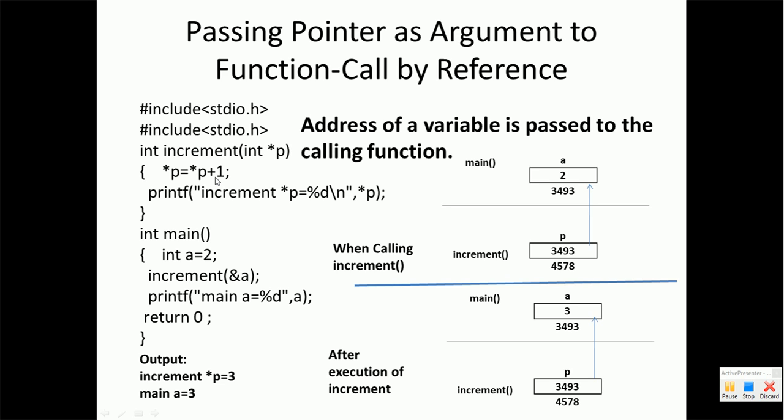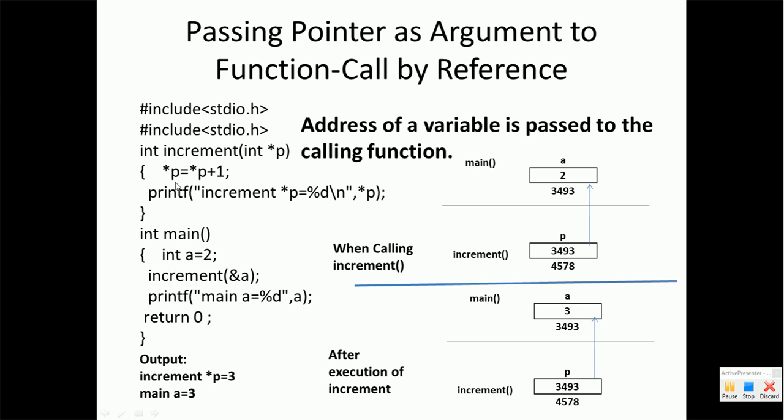So obviously this will increment the value of a by 1, because p is pointing to a and *p means the value of a. So the value of a will now become 3, and because we are assigning this value to *p, the value of a will be changed to 3.